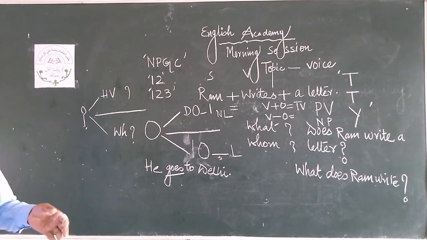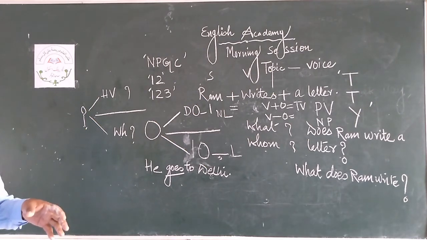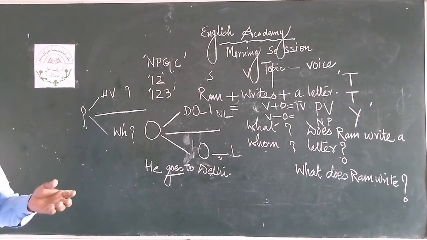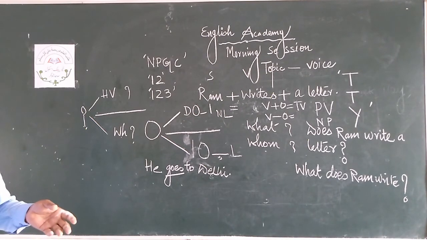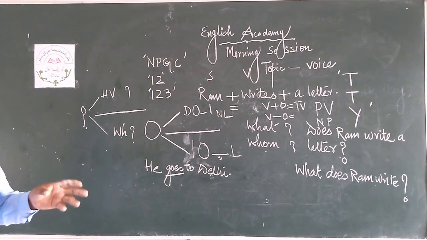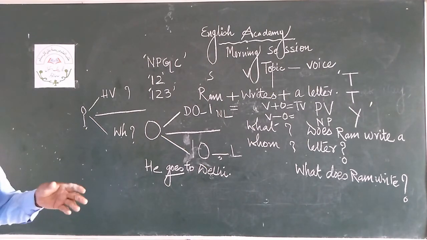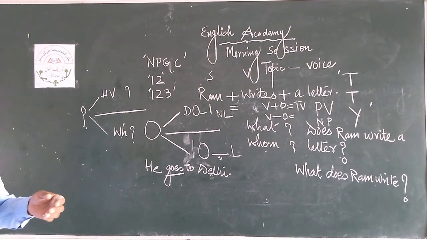I know very well, if a verb has a complement, in grammar there is a term intransitive verb, and an intransitive verb has no passive at all. Only the verb which has an object, you can change, you can convert, transform into passive voice.